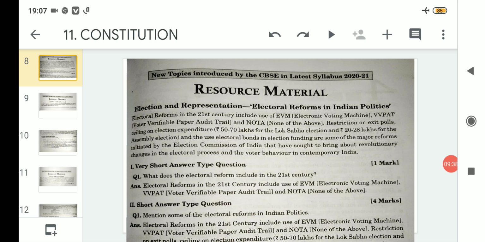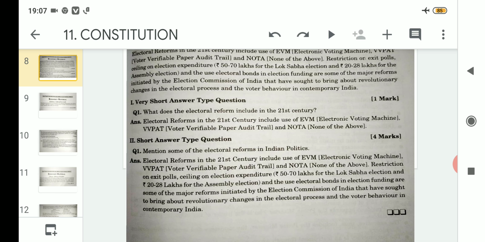So regarding this, we will discuss the first question, which is, what does electoral reform include in the 21st century? As we have already discussed, electoral reforms in the 21st century include the introduction of EVM, electronic voting machine, then introduction of voter verifiable paper audit trail VVPAT and NOTA. That means none of the above. After that comes: mention some of the electoral reforms in Indian politics. This will be a descriptive type question, or you can say short answer type, which will carry 4 marks. So all these will come under these reforms.